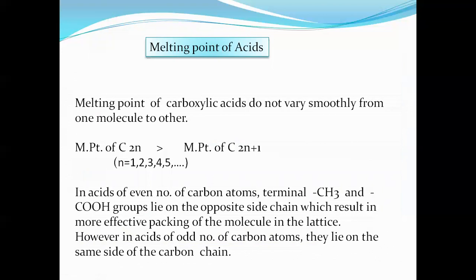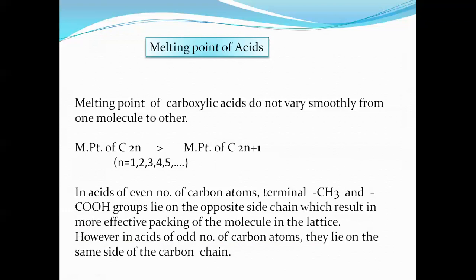This is for the melting point of acids. When these carboxylic acids are in the solid form and we find their melting points, they do not change smoothly from one molecule to another. See, the acids which contain an even number of carbon atoms show a higher melting point than the acids which contain an odd number of carbon atoms. So even number of carbon atoms show higher melting point.